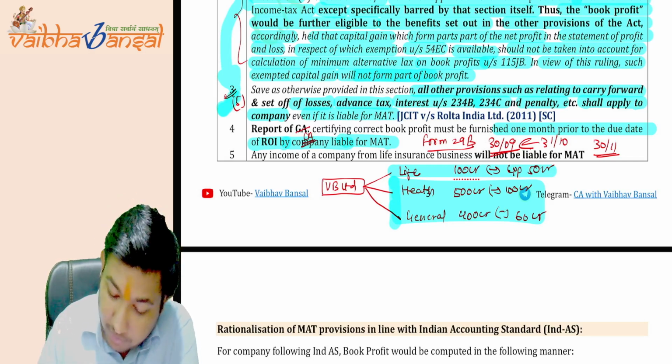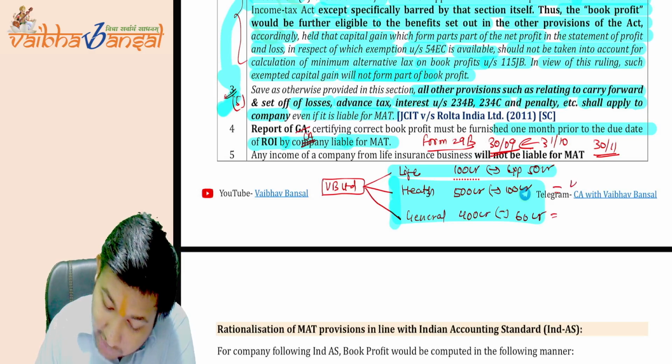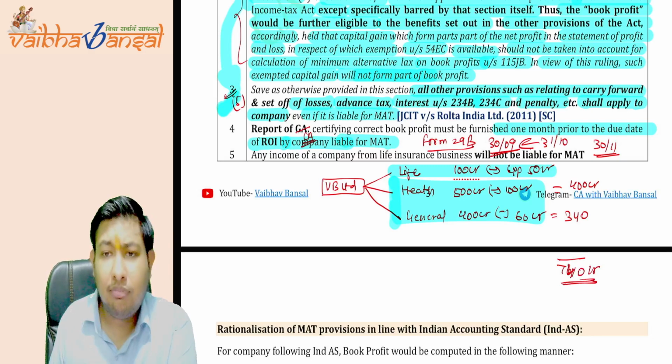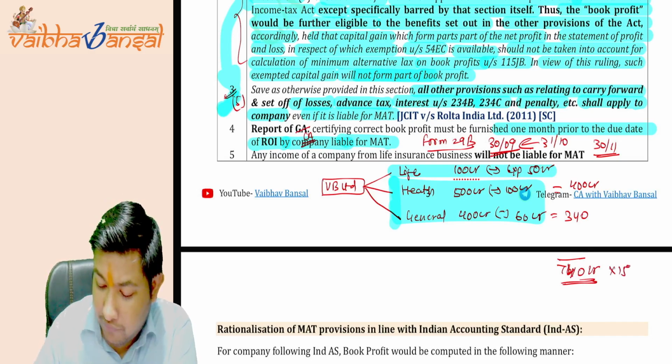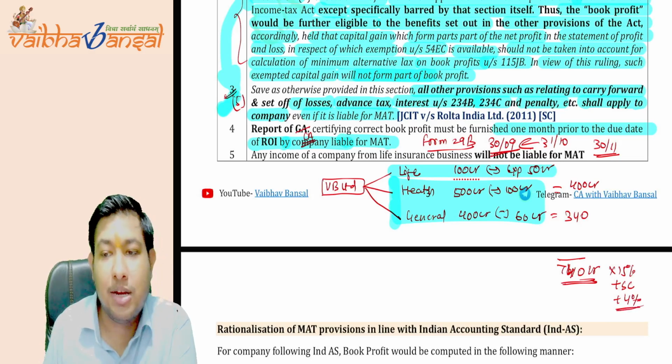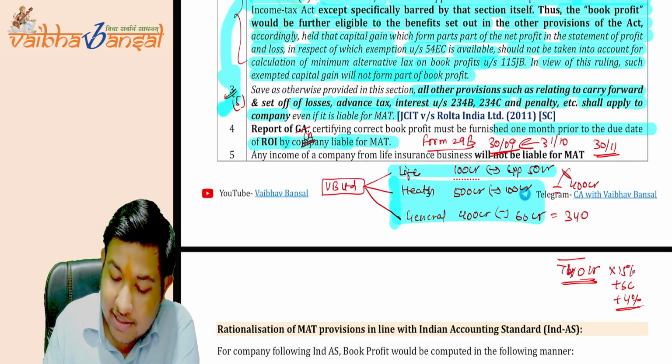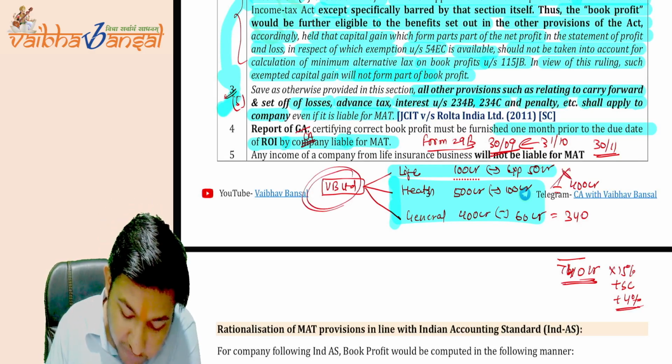So after this, what is the net profit? 400 crore plus 340 crore, so it comes to 740 crore. On this, the MAT provisions at the rate of 15% plus applicable surcharge plus 4% of cess shall be applicable. Only the life insurance business is exempt from MAT, not the whole company.